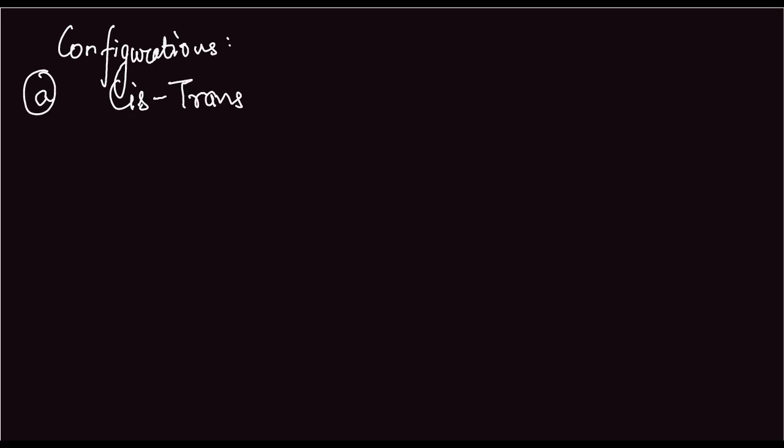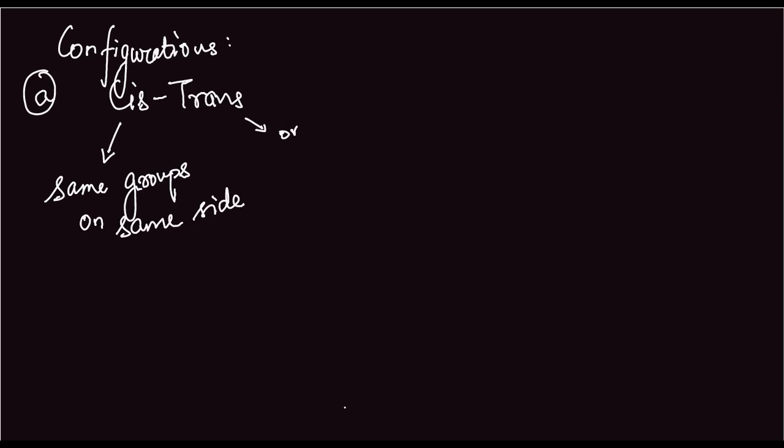So, we all know that cis has same groups on the same side, and trans has same groups on opposite sides. That is cis-trans.